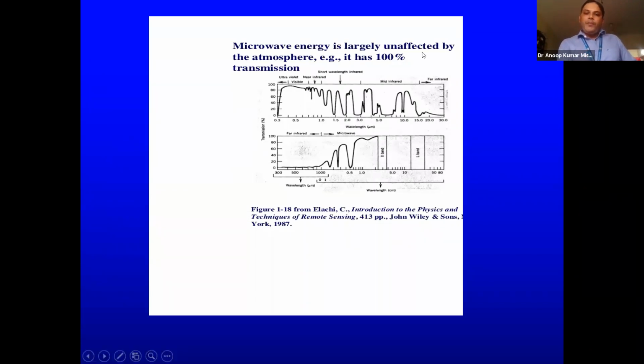But if we move towards the right side, this absorption decreases, and now maximum transmission is happening. That's why microwave energy is regarded as all weather remote sensing, because microwaves, due to their larger wavelength, are able to penetrate through the clouds and directly interact with objects.